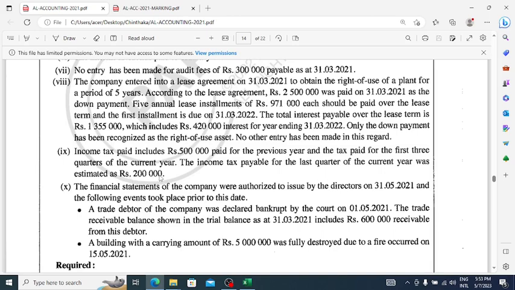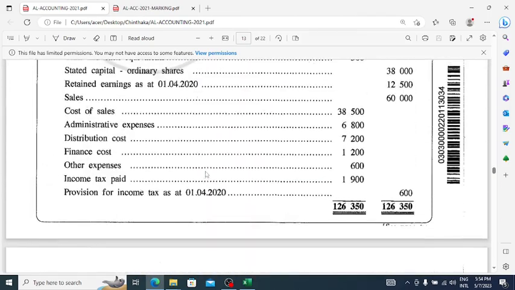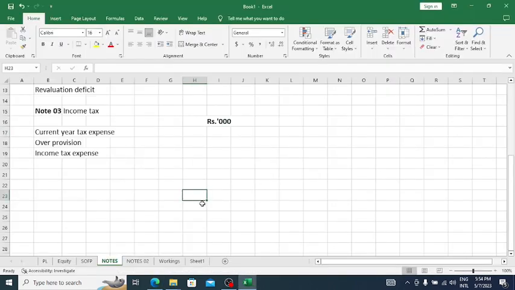So now they have given a breakdown of income tax. So okay, we'll see what is the income tax payment. Income tax paid 1,900, right? So now they have paid 1,900 during the year, right?